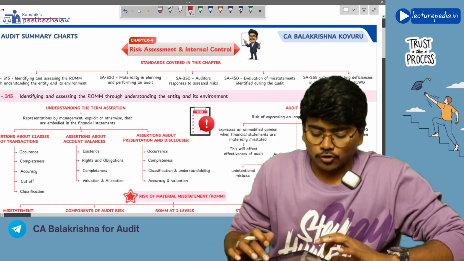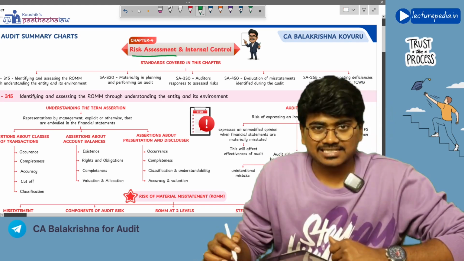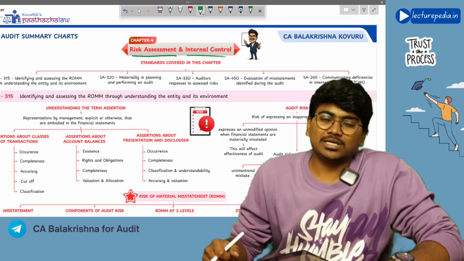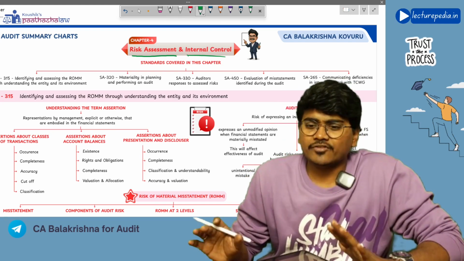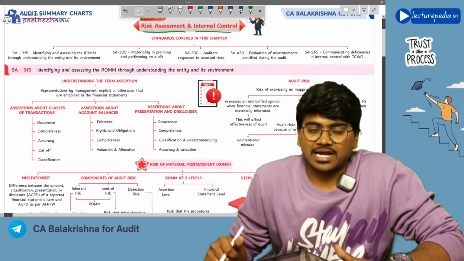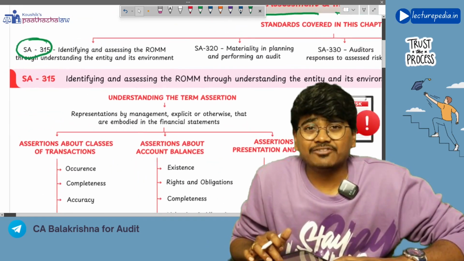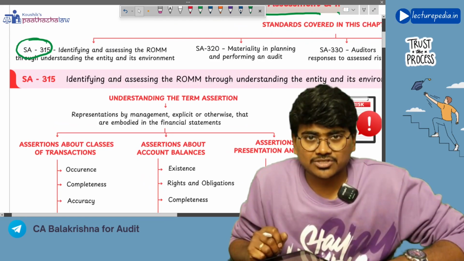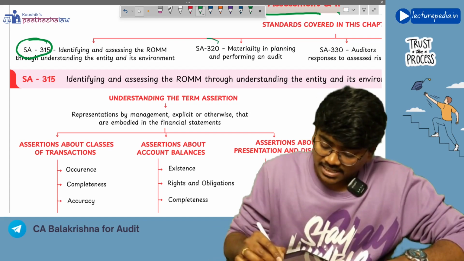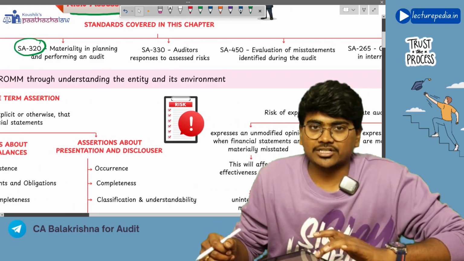So the fourth chapter, what is the name of the fourth chapter? Of course it is risk assessment and internal control. What is meant by risk, how to assess risk, all these things we will see. First of all, in this fourth chapter we are going to cover five standards, as I have already told you. First one is SA-315, which is identifying and assessing the risk of material misstatement through understanding the entity and its environment. Next, SA-320, which deals with materiality in audit of financial statements.